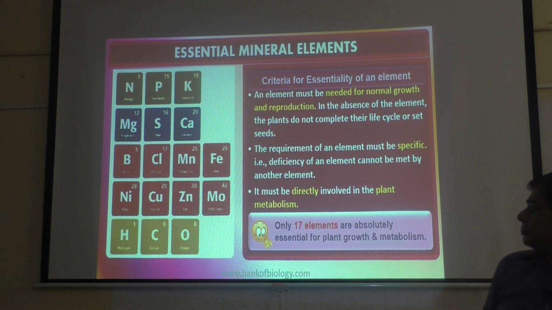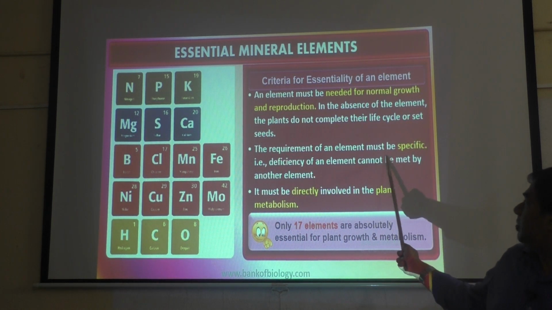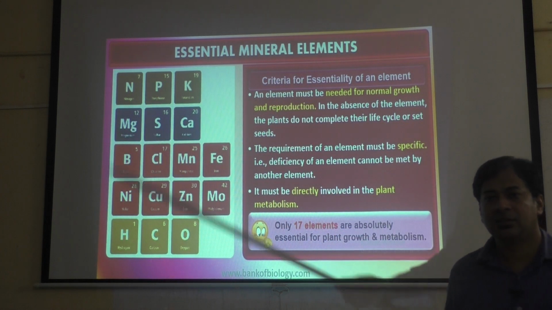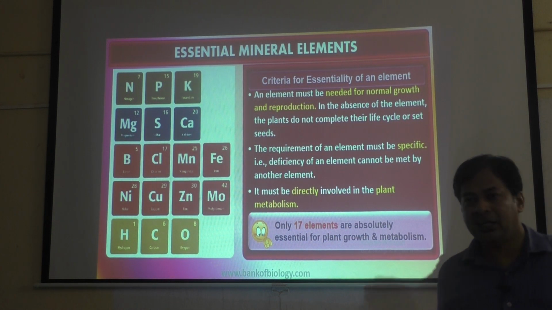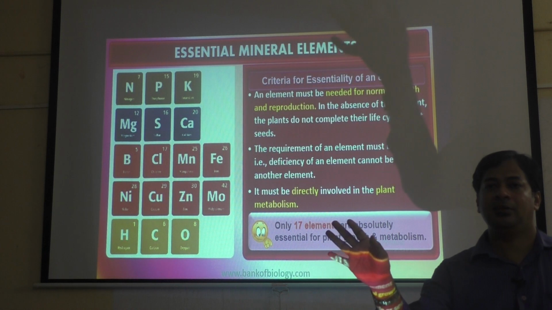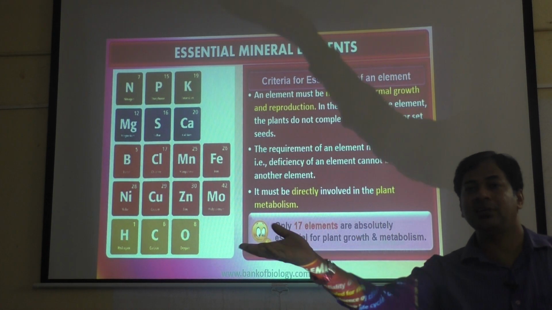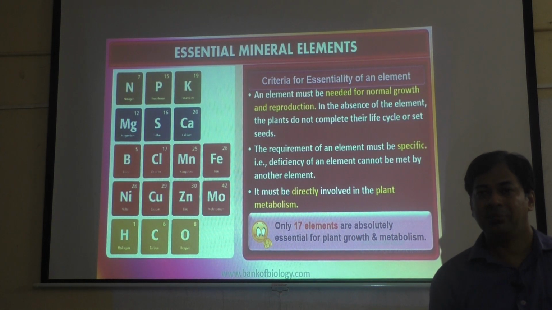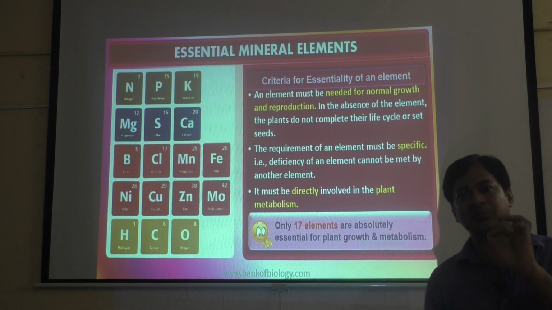And second, requirement of an element must be specific. Means if plant requires magnesium, magnesium only should be given. In place of magnesium you cannot give calcium. Mineral requirement is very specific.